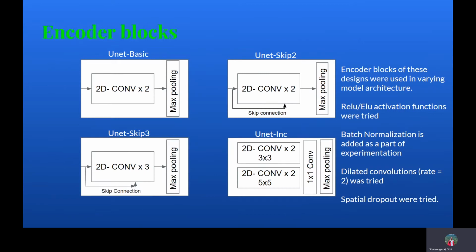I started with a basic block that has two convolution layers followed by max pooling. Then blocks that have skip connections in them were tried. A block variant inspired by InceptionNet with the 3x3 and 5x5 kernels was also tried. ReLU and ELU activation functions were used. Experimentations included incorporating batch normalization, dilated convolutions, and spatial dropouts for regularization.